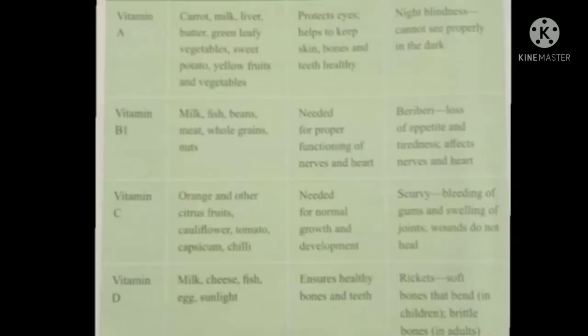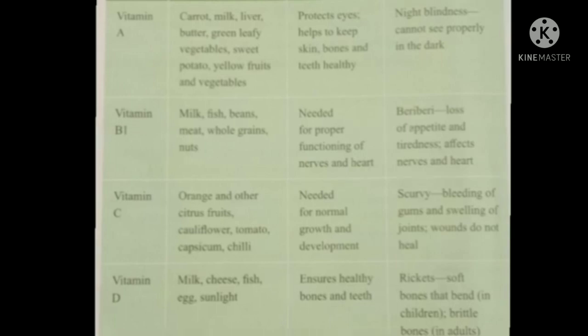In your textbook page number 32, you can see a chart showing the name of vitamin or mineral, source, its importance and the disease caused due to the deficiency of that vitamin or mineral. Let's look into that. First is vitamin A. Vitamin A is rich in food items like carrot, milk, liver, butter, green leafy vegetables, sweet potato and yellow fruits and vegetables. Vitamin A protects eyes and it helps to keep skin, bones and teeth healthy.